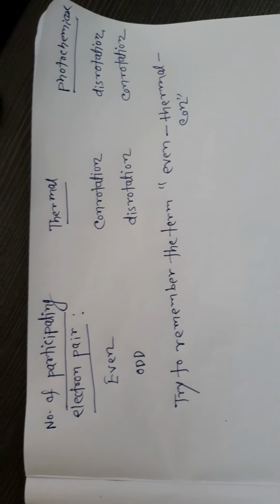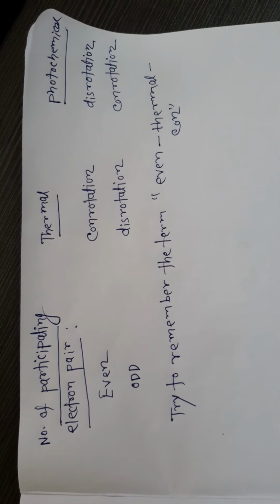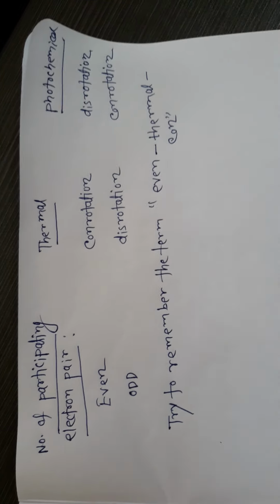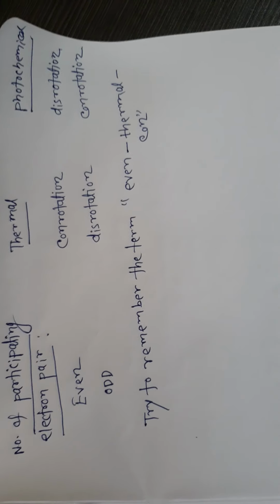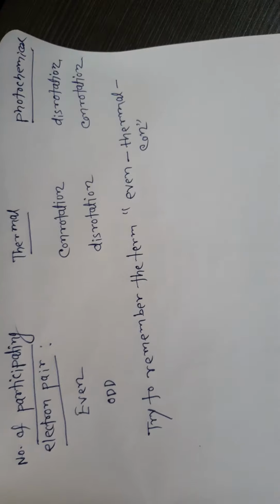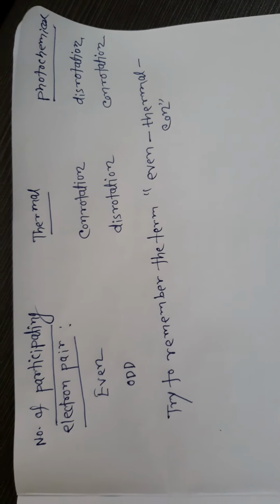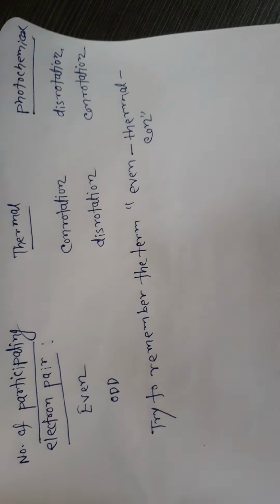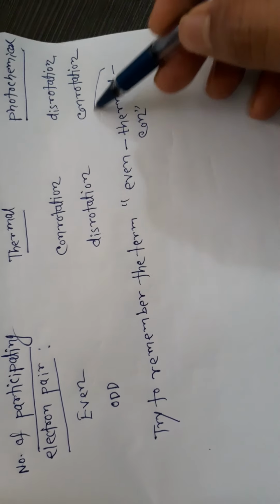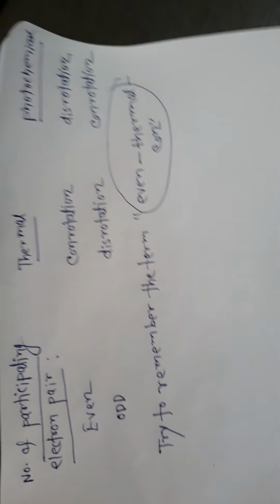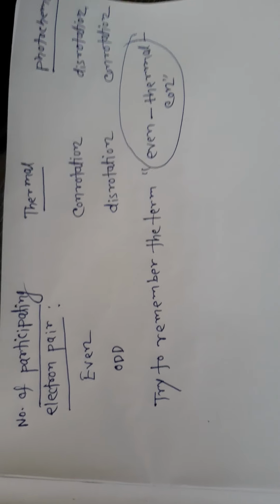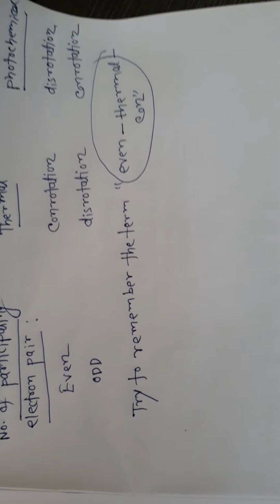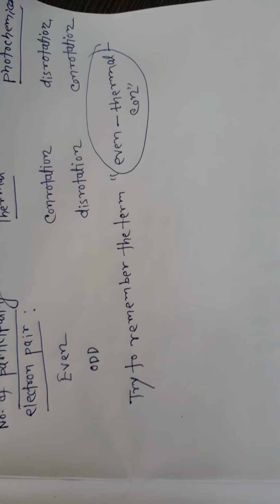That means even number of pi electrons, thermal mode, conrotation. Then automatically you can predict that the photochemical mode will be disrotation, and if odd, it differs from the previous one. So try to remember even thermal conrotation. That will help in predicting the stereospecificity of any reaction.